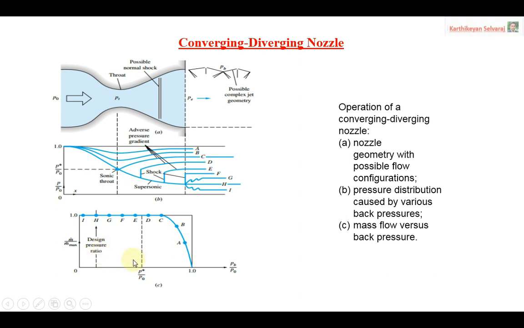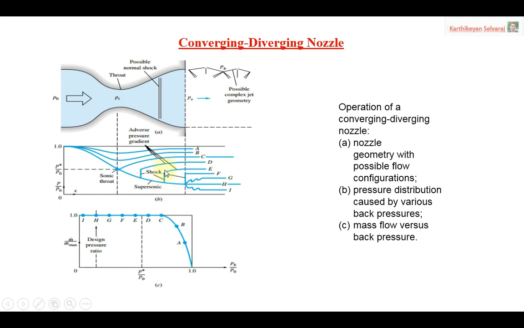Here you can see the design pressure ratio. You can see the curve, the ratio between back pressure and stagnation pressure. Initially both are the same, then we are gradually decreasing. This particular point is called the design pressure ratio, that is point number H. At point H we get supersonic flow exactly, without any formation of shocks.